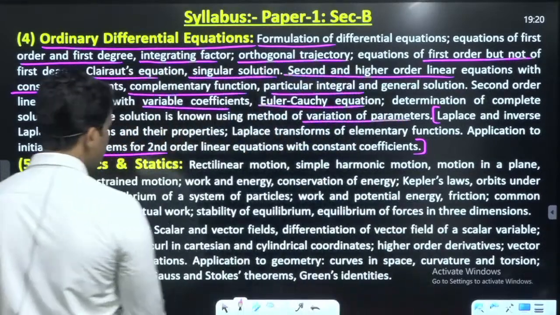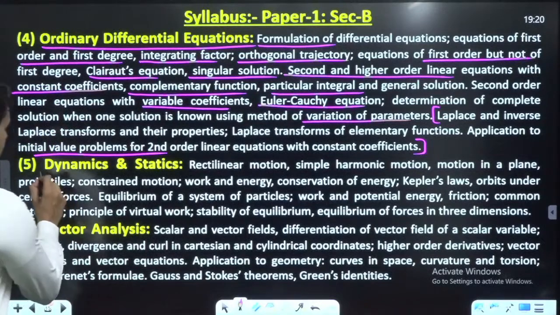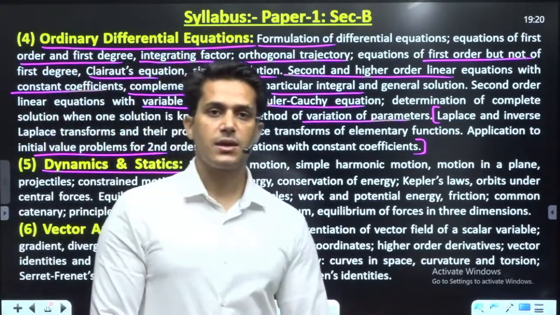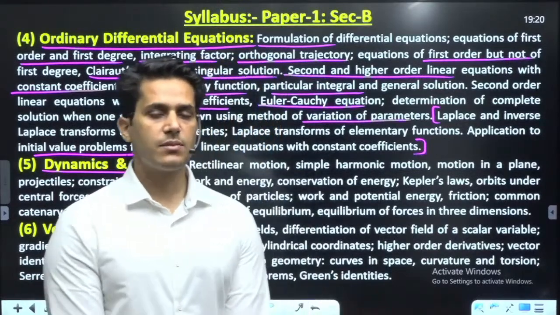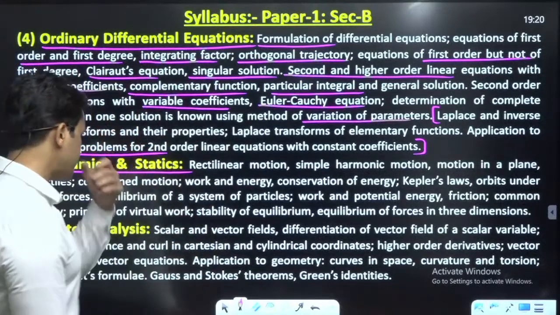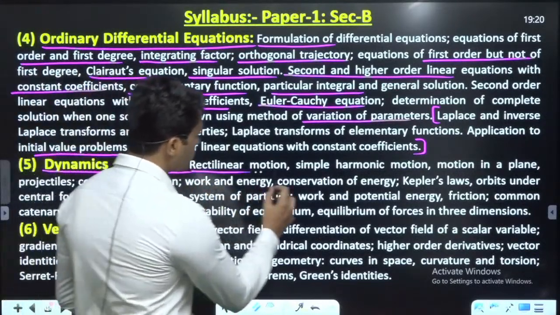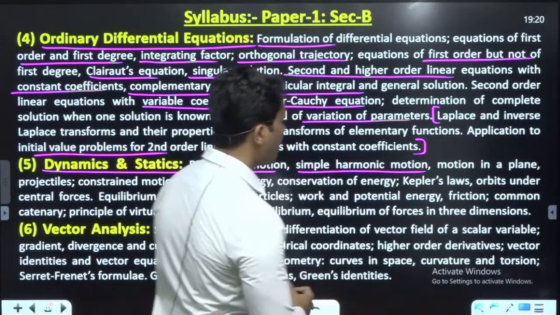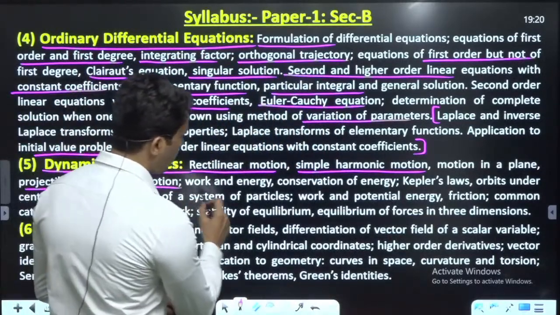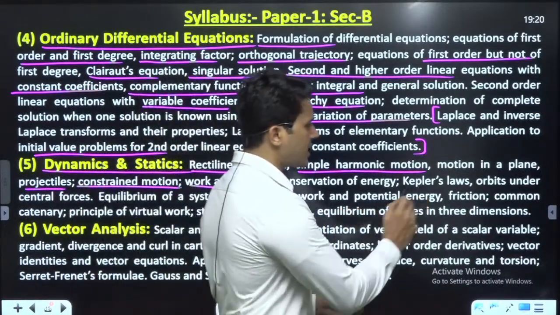So let me discuss some more topics. Statics and dynamics. This is the topic which makes paper 1 some more beneficial, and it will benefit you in many terms. For example, rectilinear motion, simple harmonic motion, motion in plane, projectile, constrained motion, work energy, conservation of energy, Kepler's law.